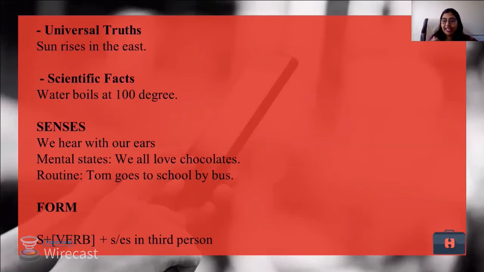So Tom plays. Now, play is a verb. I'm adding s because Tom needs that. Tom is singular, so the verb should be singular. So I have to add s to the verb and say Tom plays football. The group plays football. We play football. So there is a difference.